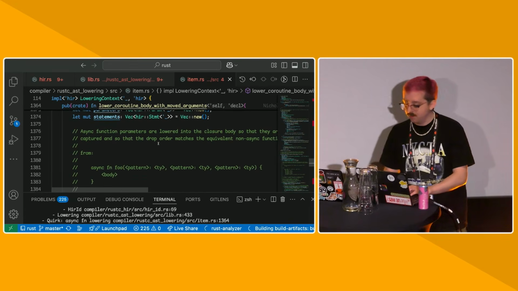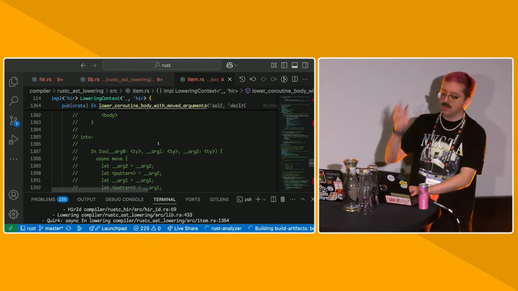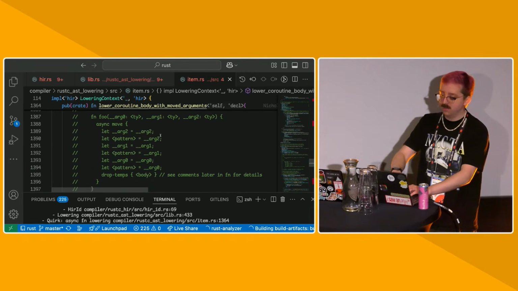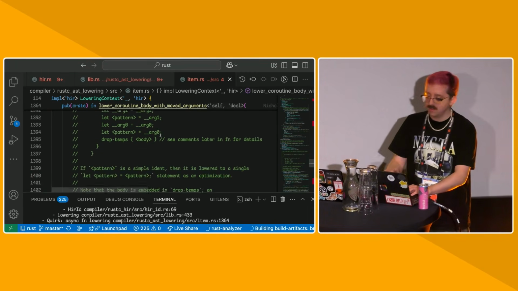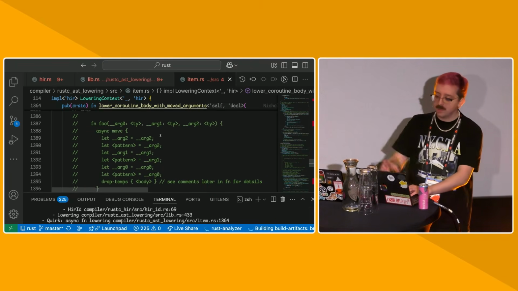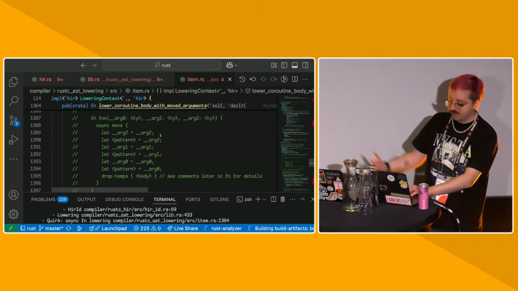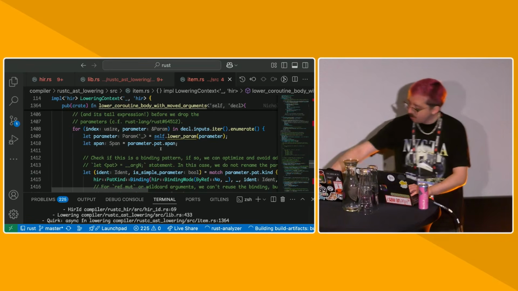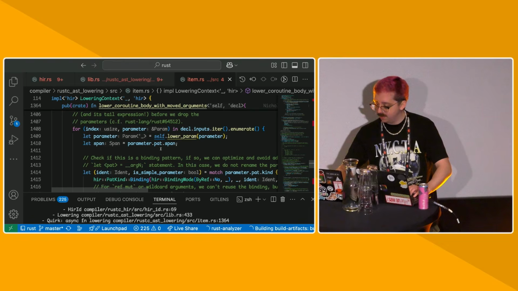So this is kind of the most complicated thing you'll see inside of AST lowering. And I'm not asking for y'all to actually read this, but it's basically just a lot of processing. A lot of the comments in the lowering context describe theoretical pieces of code and explain how they might be lowered in the HIR, and then go into actually doing that. Right. So at this point, we have lowered the HIR.